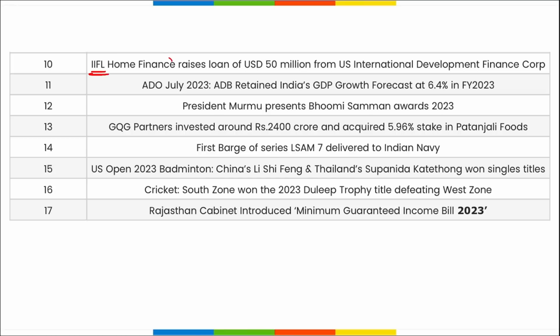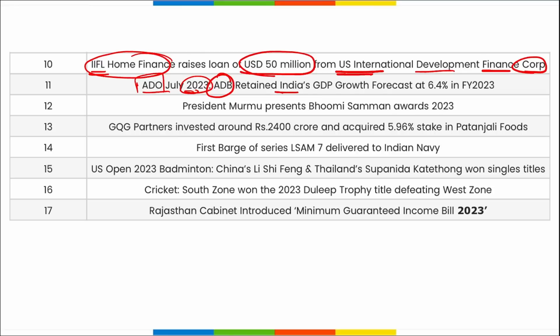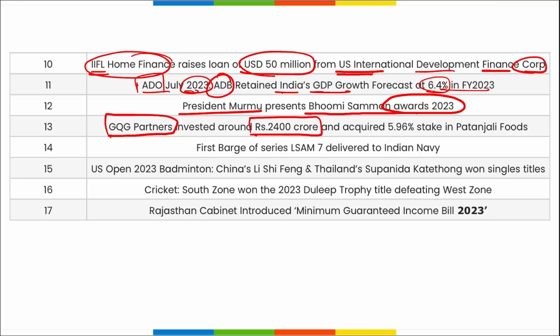Next is IIFL Home Finance. They have raised a loan of about 50 million from the US International Development Finance Corporation. ADO July 23 was released and the Asian Development Bank retained India's GDP growth rate forecast at 6.4% for fiscal year 23. President Draupadi Murmu presented the Bhumi Samman Awards recently. GQG Partners have invested around 2400 crore rupees and have acquired a 5.96% stake in Patanjali Foods. The first barge of series LSAM 7 has been delivered to the Indian Army and 8 such barges will be manufactured.